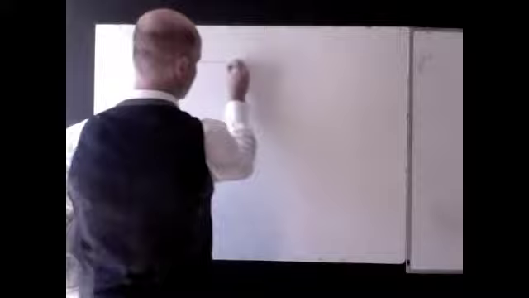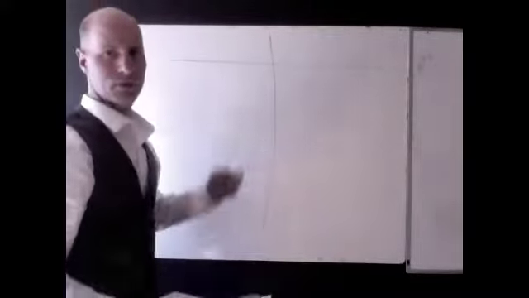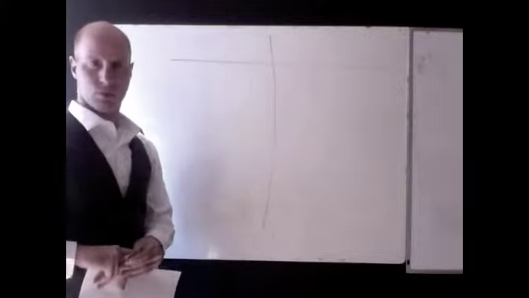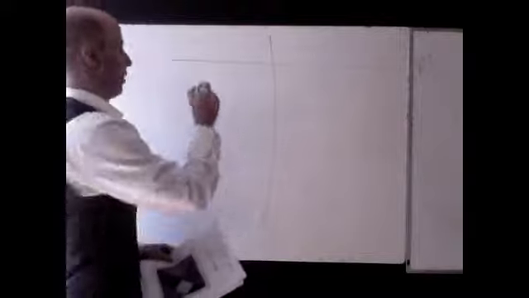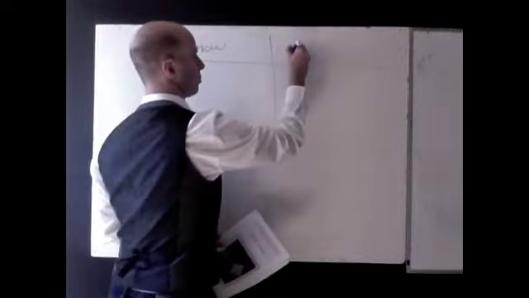Alright, so part 1, make a list. You're going to have a 2-part list here. I'm going to take a sheet of paper, divide it into 2 sections. What I'm going to try and do in each one of these sections is identify what I know and what I have no clue.